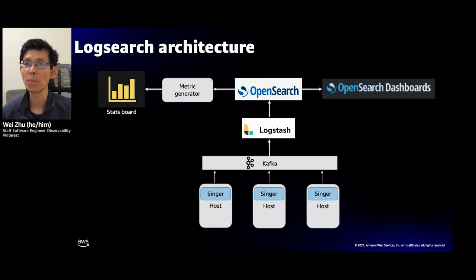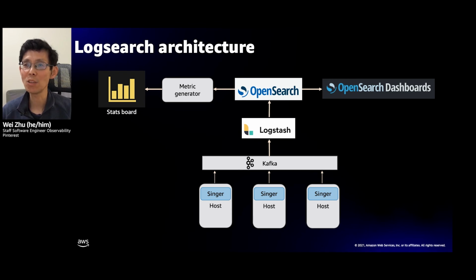We use Singer to ship logs to Kafka. Singer is an open source project developed by Pinterest. It's a high-performance logging agent for uploading logs to Kafka. Singer runs as a standalone process on the service boxes. It monitors the log directory by listening to file system events and uploads data once it detects new data. Singer guarantees at-least-once delivery of log messages. It's similar to Filebeat.